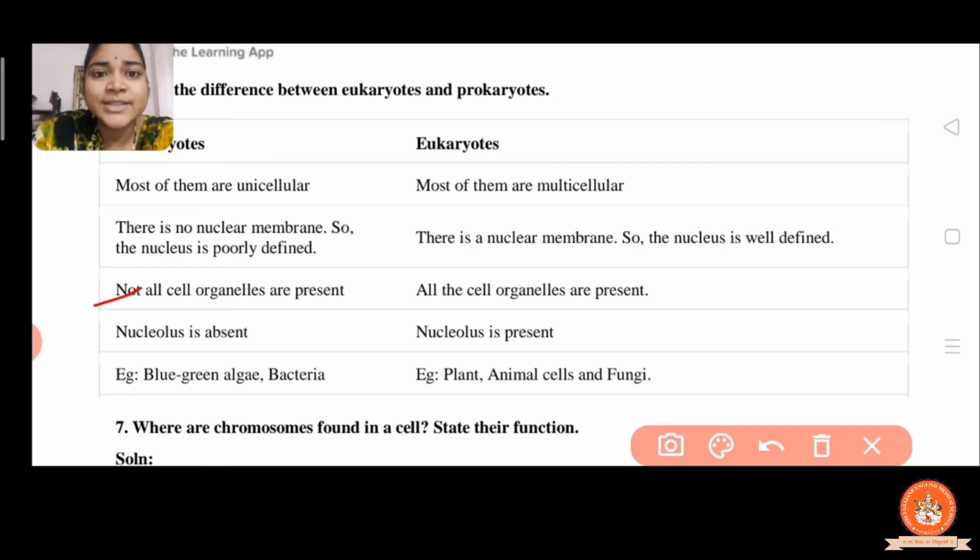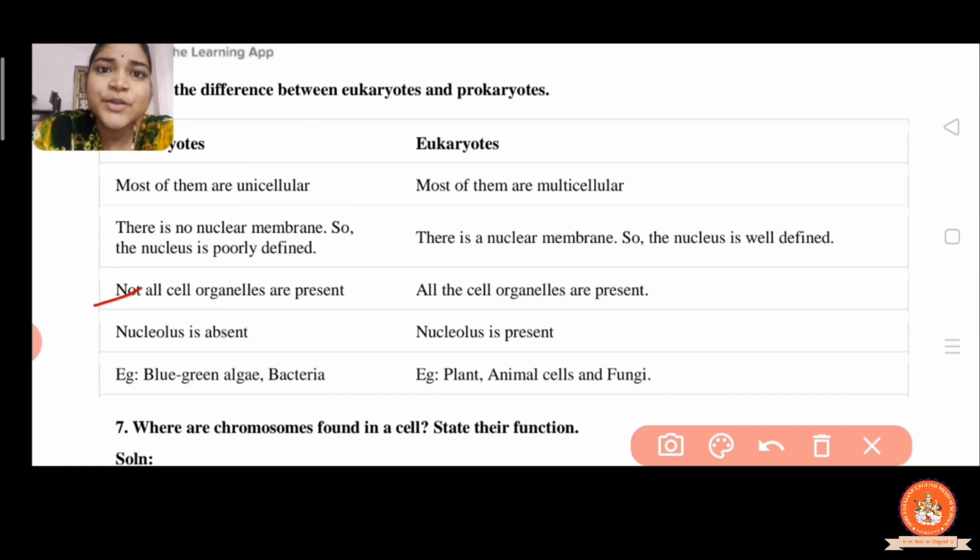In prokaryotes the nucleus is absent, because there is not a well defined nucleus. That's why sometimes it is present and sometimes not. If it is present, then it is very small in size. That's why the nucleolus is absent in prokaryotes and present in eukaryotes.